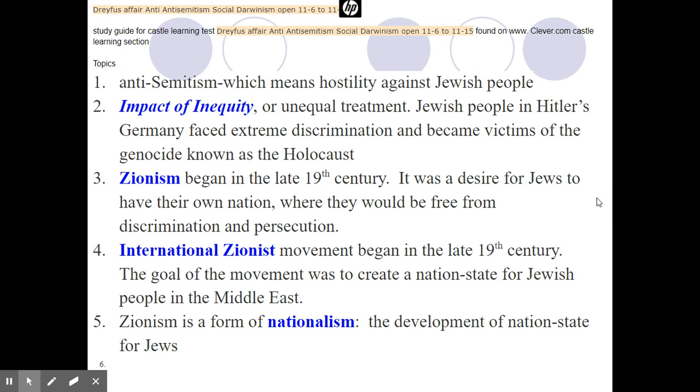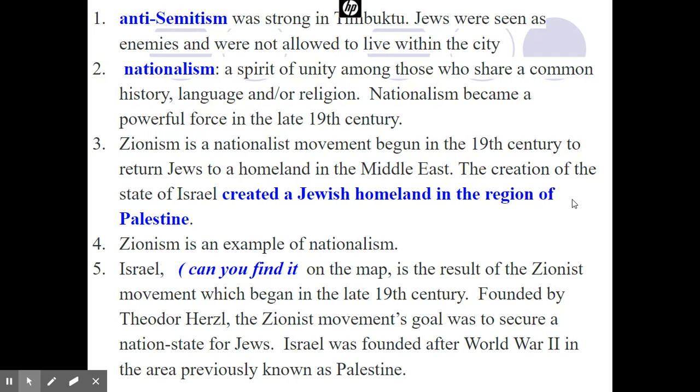Palestine is going to be partitioned and divided, and part of it is going to be a homeland for Jewish people called Israel. Zionism is a form of nationalism because Jewish people have this strong desire to develop a nation state.